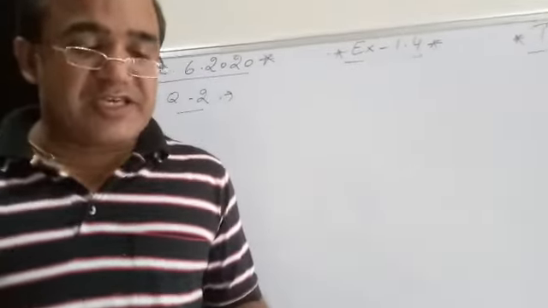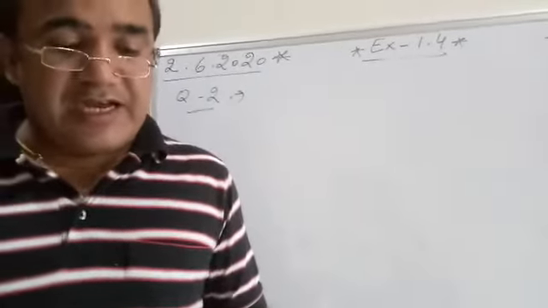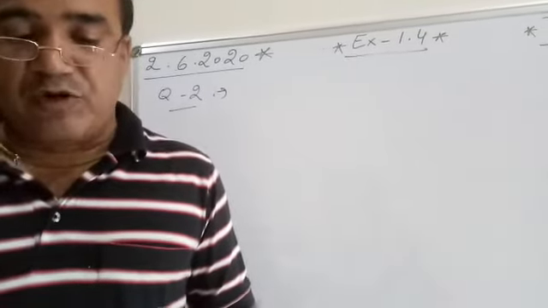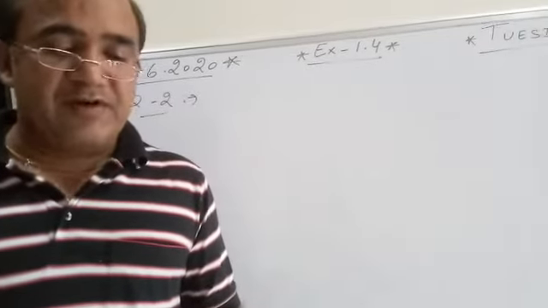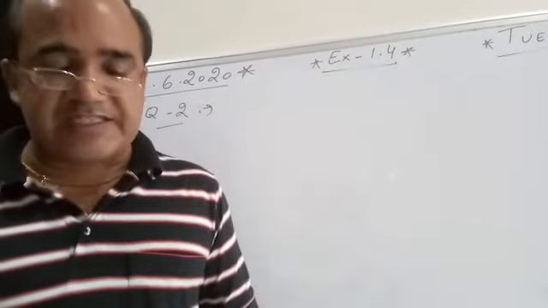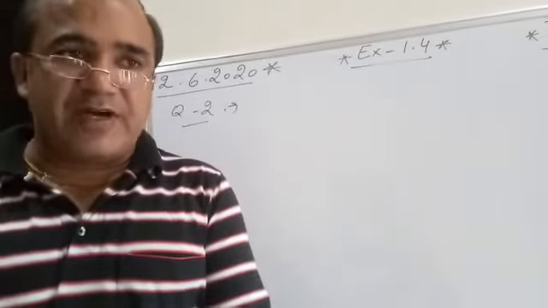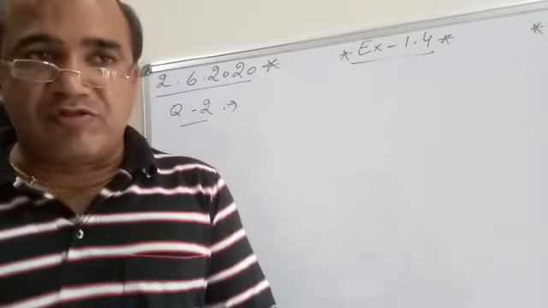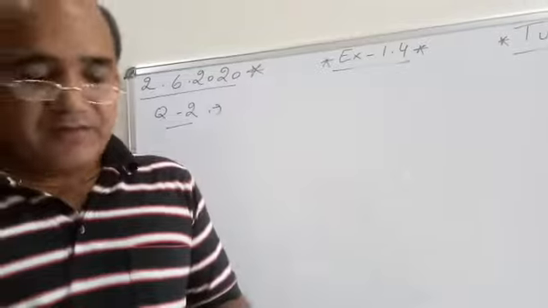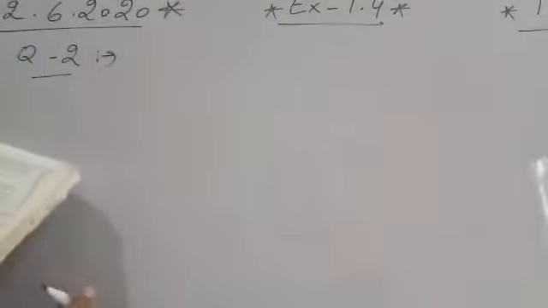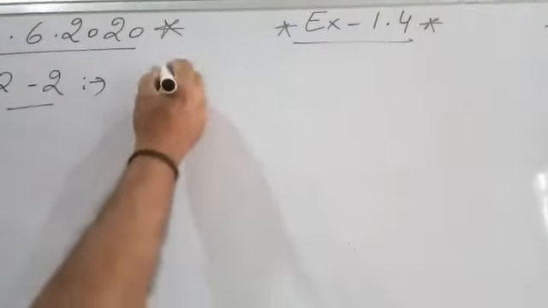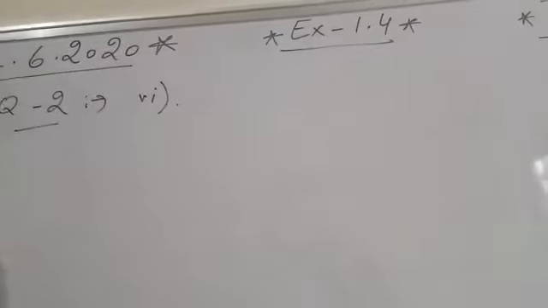Yes beta, now see question number 2. Write down the decimal expansion of those rational numbers in question number 1 above which have terminating decimal expansion. In question number 1, 10 parts are given. So those that are terminating, we will solve only those here. See 6th part. Point to be noted: in 1 to 10, those that are terminating only, those only we can solve here.